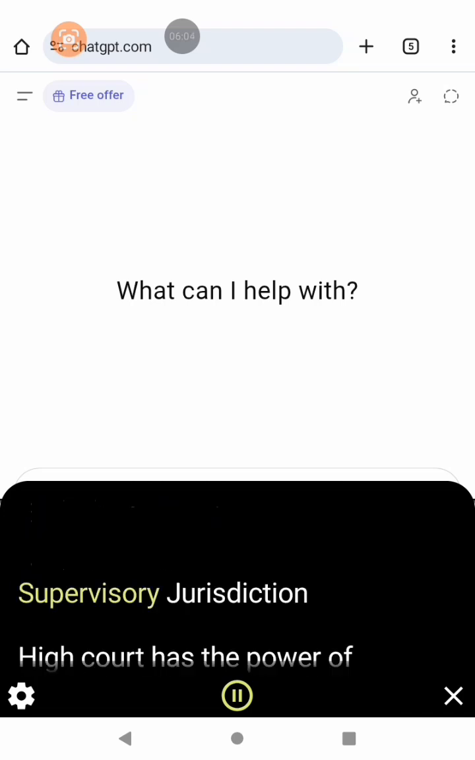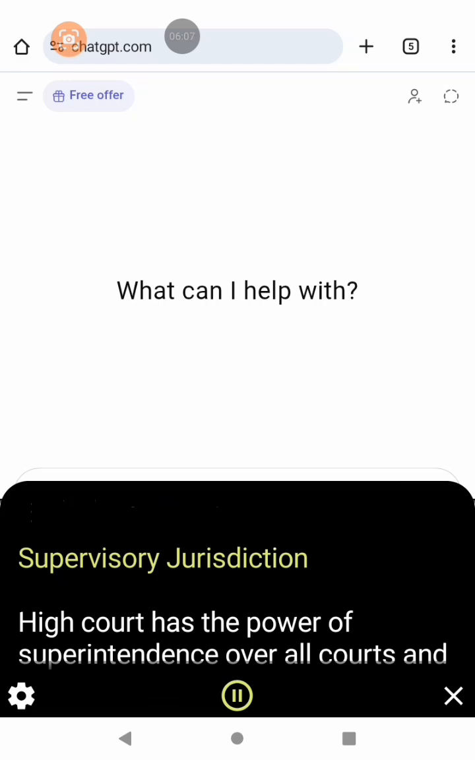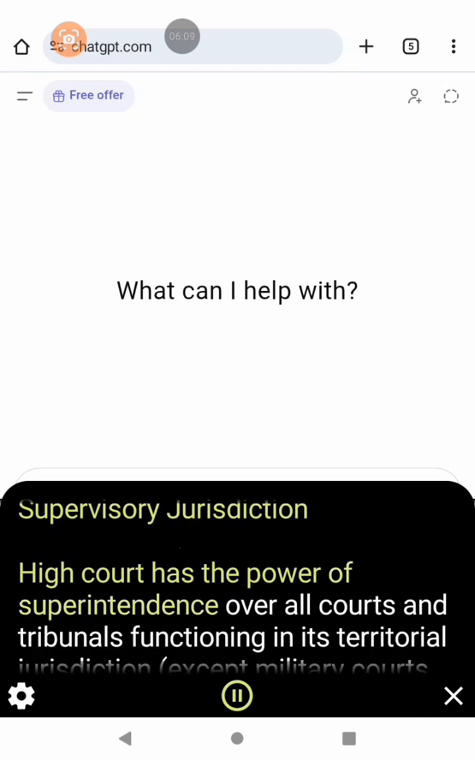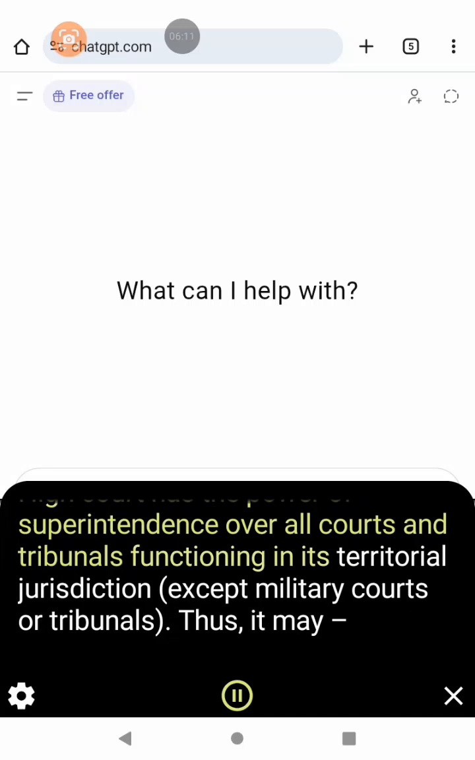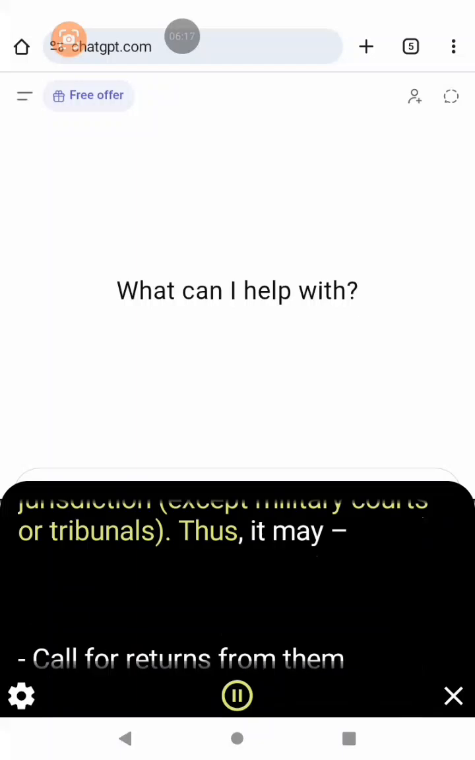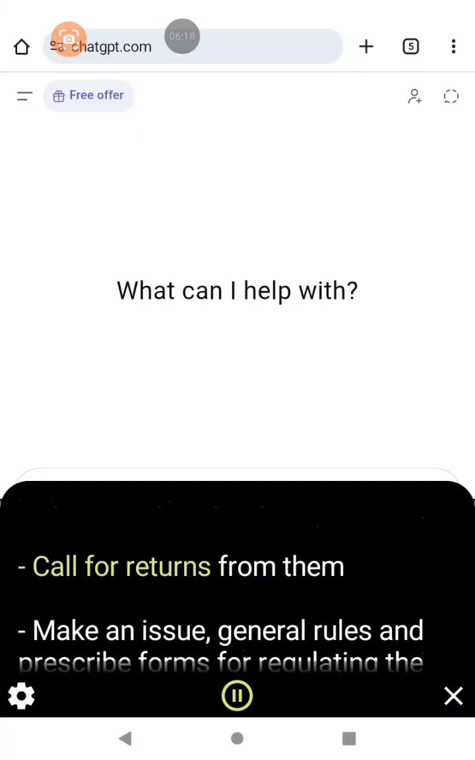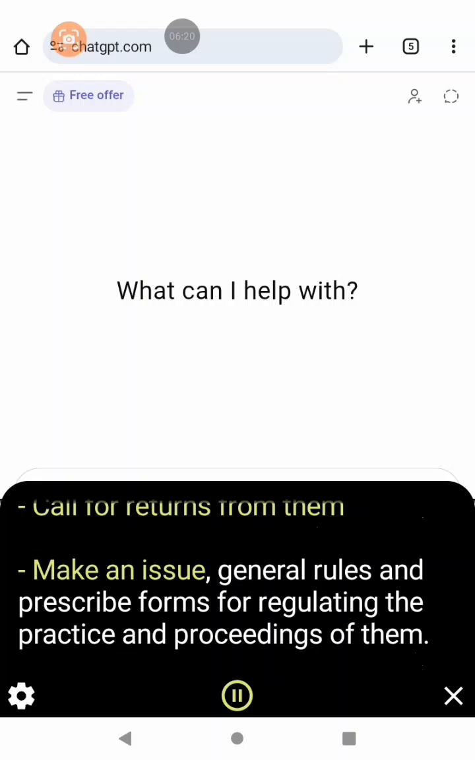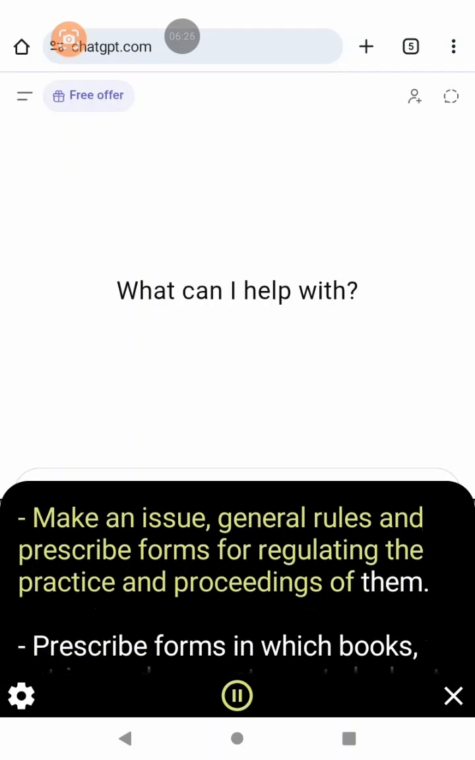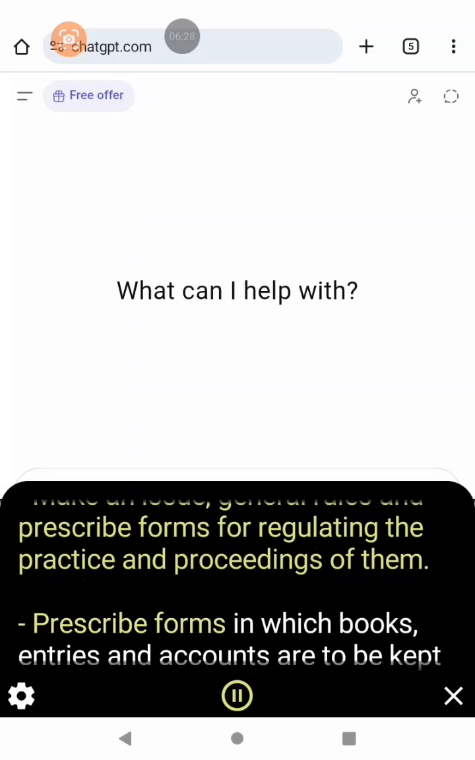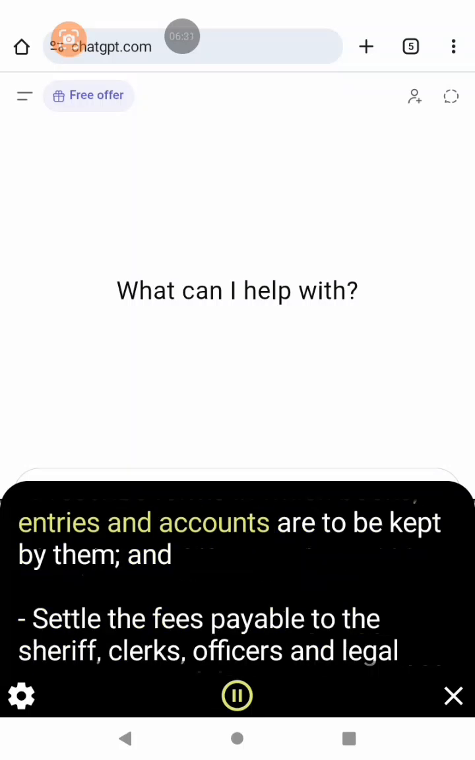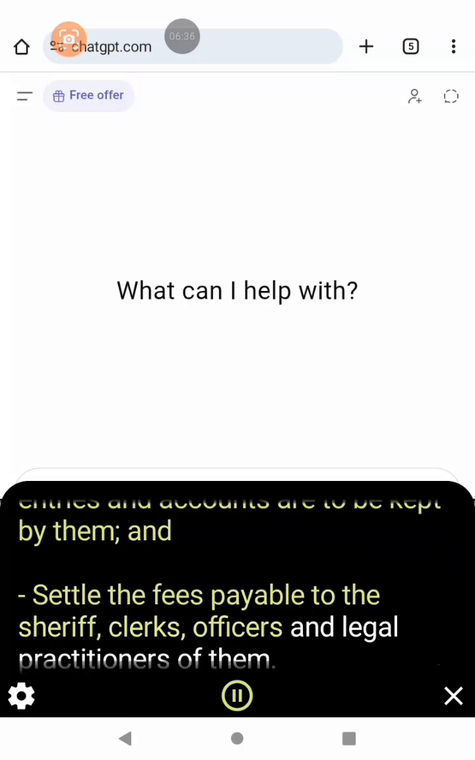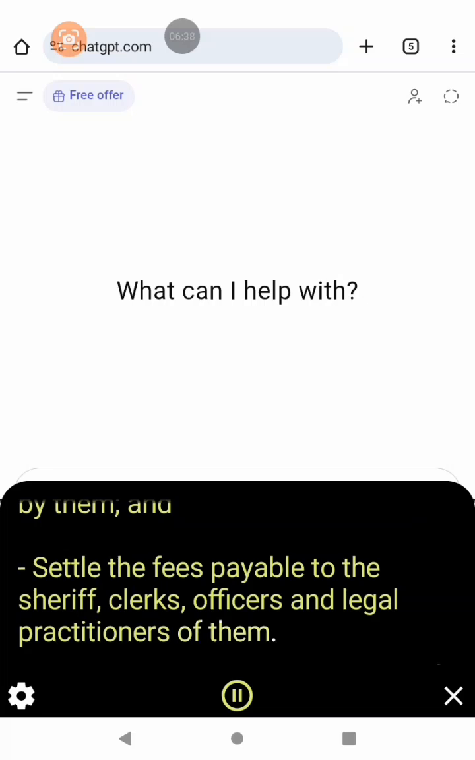Quo warranto. Supervisory jurisdiction. High Court has the power of superintendence over all courts and tribunals functioning in its territorial jurisdiction, except military courts or tribunals. Thus, it may call for returns from them, make and issue general rules and prescribe forms for regulating the practice and proceedings of them. Prescribe forms in which books, entries and accounts are to be kept by them, and settle the fees payable to the sheriff, clerks, officers and legal practitioners of them.